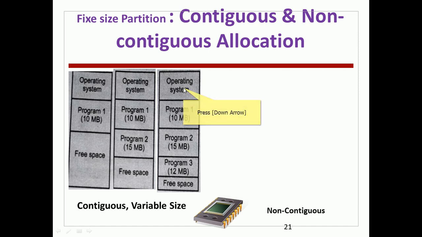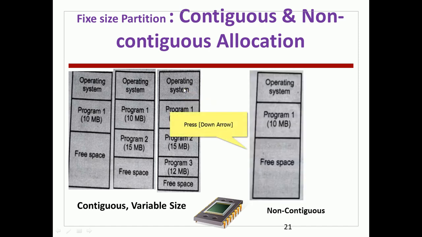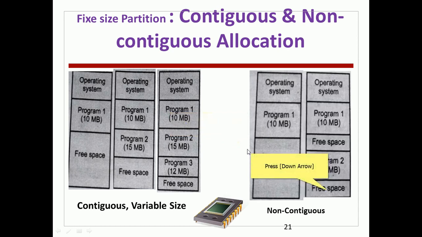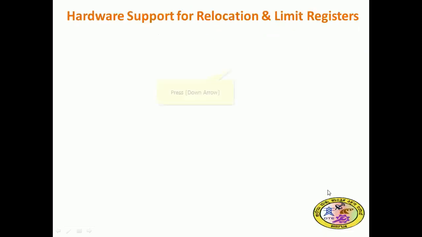Coming to non-contiguous: there is the operating system and program 1 at 10 MB, with free space, as in the first example. Now program 2 has come with 15 MB. It is not allocated immediately after program 1; it occupies space after some gap, so a free space is created. There is free space here also. In contiguous allocation there is only one free space, but in non-contiguous allocation, as in the example we followed, there will be multiple free spaces.